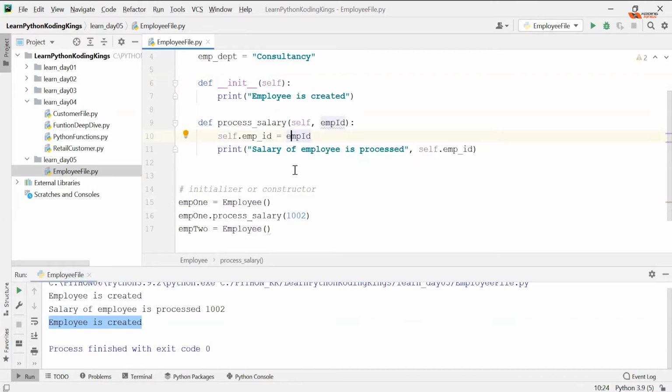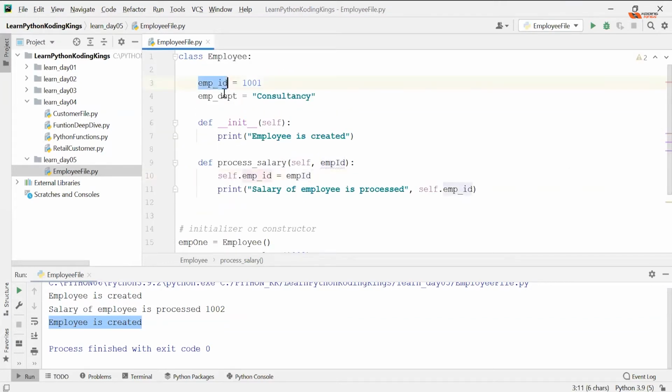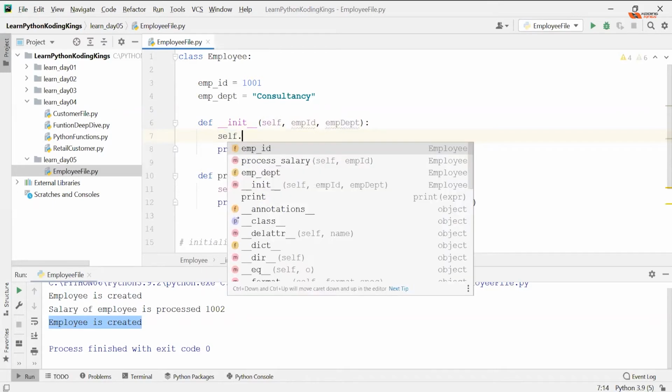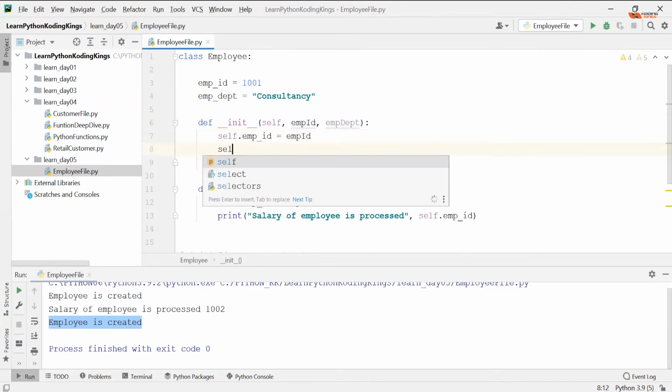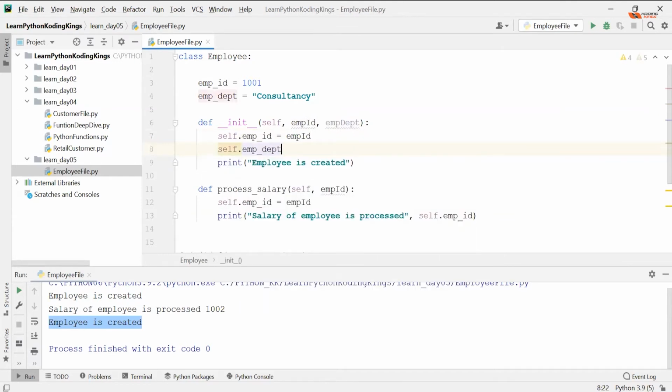So what is the function of this init? You can initialize your variables here. You don't have to hard code them. Now you can take parameters from the function itself, like emp id and emp department. And you can define self.emp_id equals emp_id, so you don't hard code the stuff, and self.emp_department equals employee department.